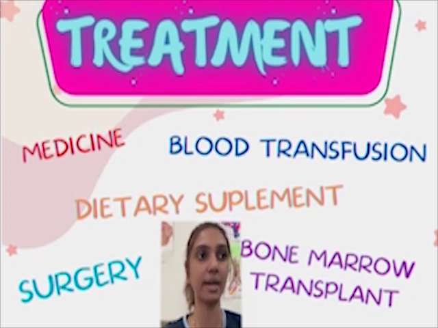Next is surgery. We also need to treat the underlying causes of anemia, which sometimes could be damage to our kidney, which produces the red blood cells. So sometimes the surgeon will perform surgery to remove the damaged kidney. This can also treat anemia.